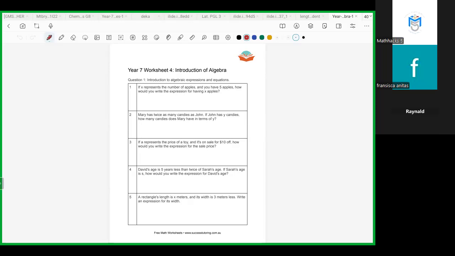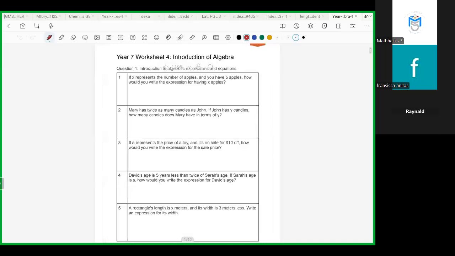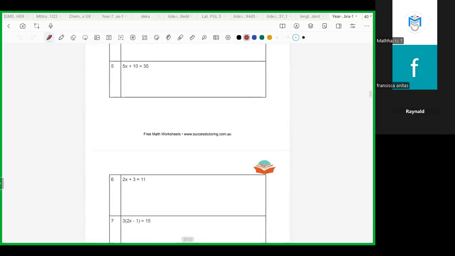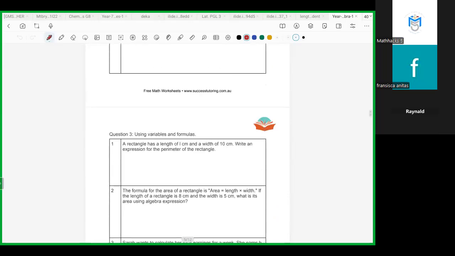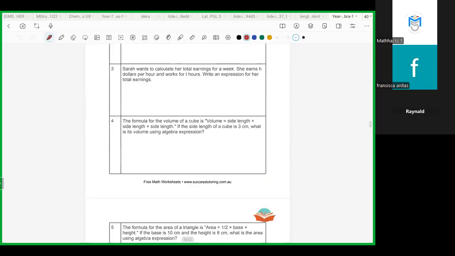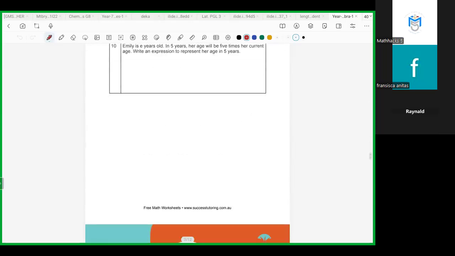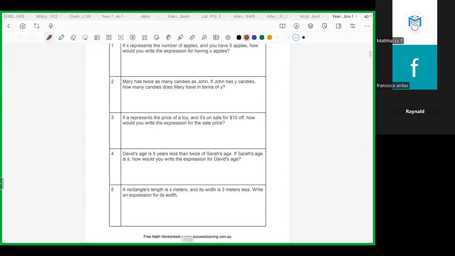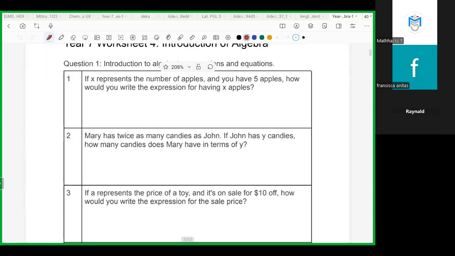Hi, miss. Okay, let's continue our study tonight. This worksheet contains three sections, and each section contains 10 questions, okay? So let's start from basic, Ray. It contains three levels: basic, intermediate, and advanced.